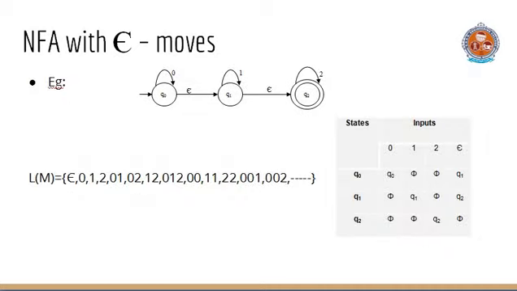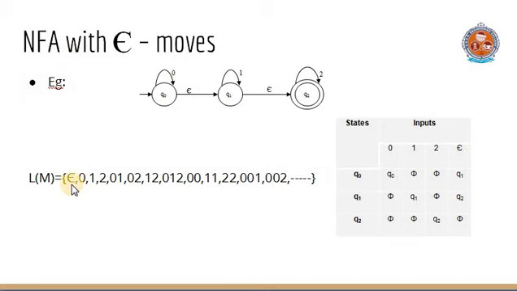In this NFA with epsilon transitions diagram, we have the transition table here. In this transition table we have Q0, Q1, Q2 are the three states. Q0 is initial state, Q2 is the final state. 0 input column is there, 1 input column, 2 input column and epsilon input column is also there, but epsilon does not come under input symbols, the set of input symbols. Here this is the language accepted by this NFA.